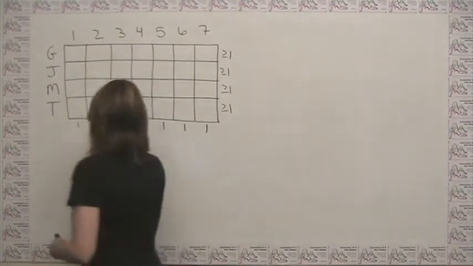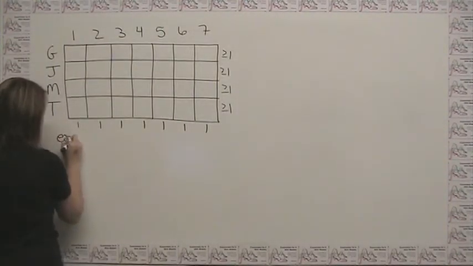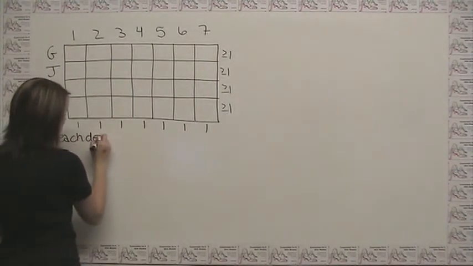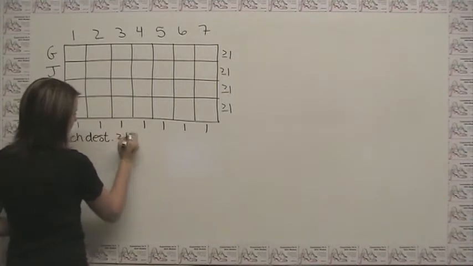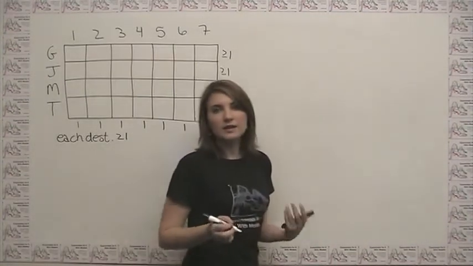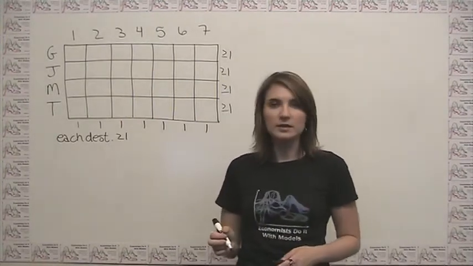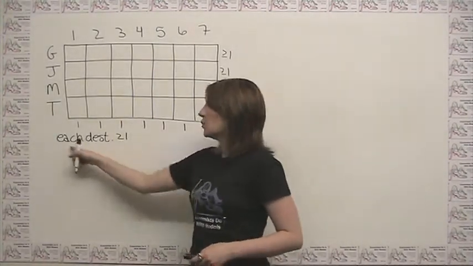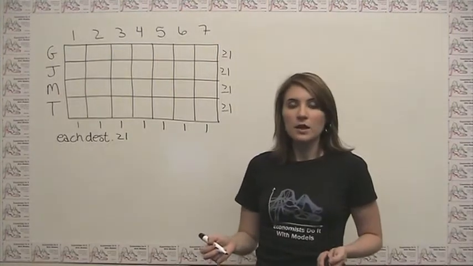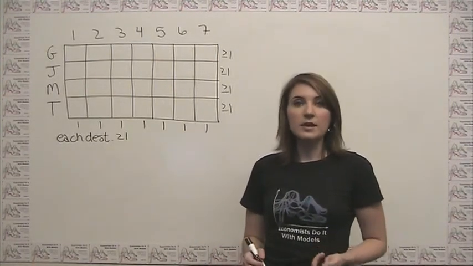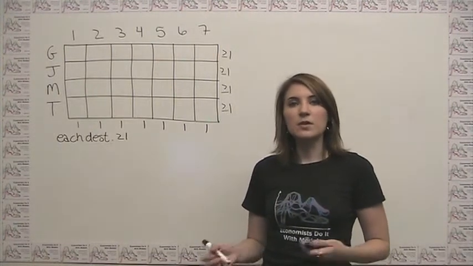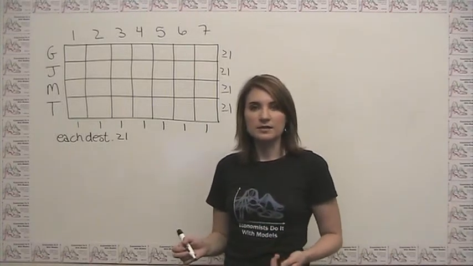So we can say, each destination at least once. And again, you don't want to waste too much time thinking about how to write things down perfectly. You just want to get it down in some way that makes sense to you. Now I think we've taken everything that we can from this initial paragraph, and now we want to go to the explicit list of rules.